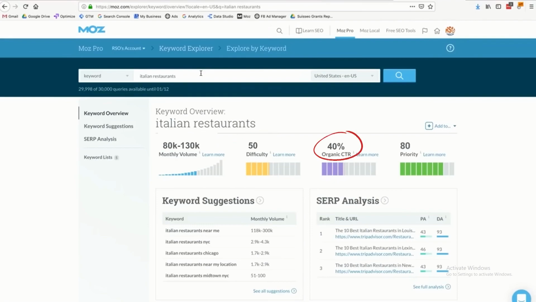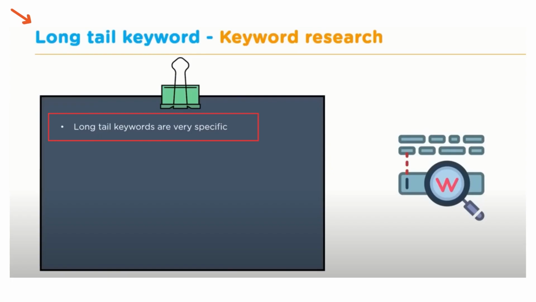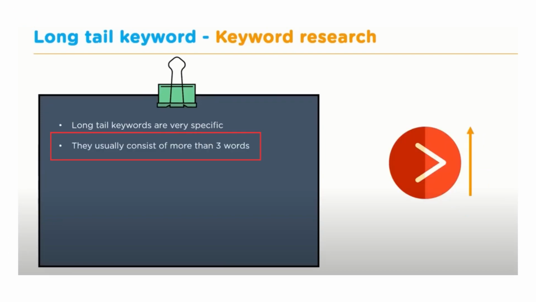However, the click-through rate for this keyword is quite high. Moz predicts that if we rank for that keyword, we can expect a 40% organic click-through rate. So if our goal is to increase our website's visibility, then using a generic short-tail keyword like Italian restaurants would be beneficial. However, if we aim to improve conversions, we should focus on longer-tail keywords. Longer-tail keywords are more specific and typically contain more than 3 words. Italian restaurants is a very general keyword, but adding more specific words to the phrase would make it a longer-tail keyword.